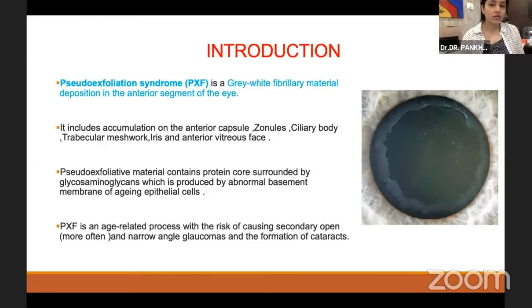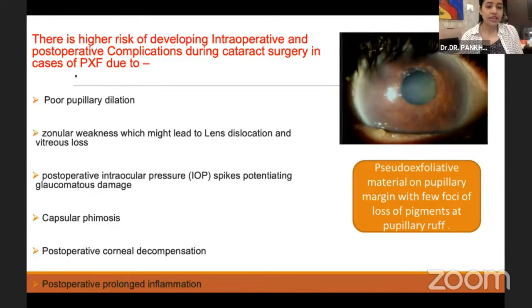In the following figure, we can see deposition of white fibrillary material on the pupillary margin. Along with that, there are foci of loss of pupillary ruff.